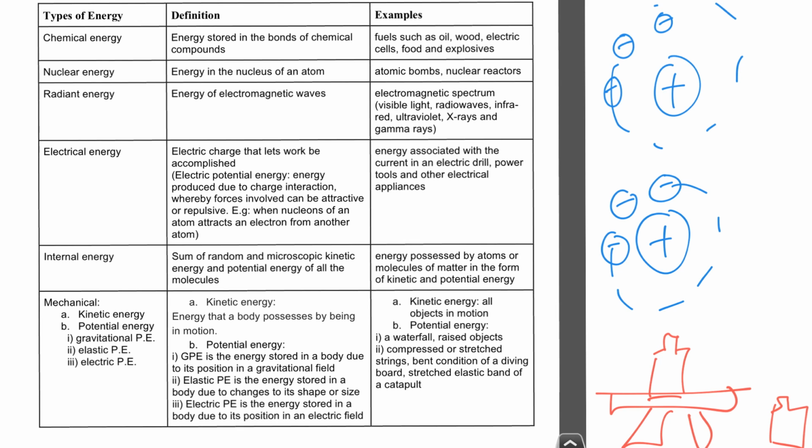Understand? And the last one is electric potential energy, which is what we said just now. If you try to move, let's say, a positive and a negative charge further apart, because you're overcoming the attractive force, you will have to do work, and that becomes electric potential energy. Understand? So this is the concept.